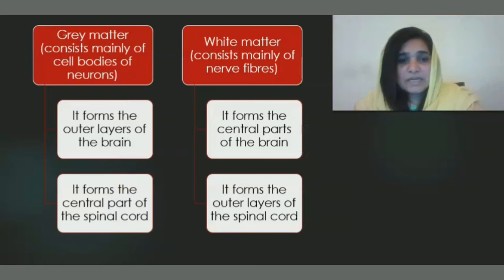Now, what is the gray matter? Gray matter consists mainly of cell bodies of the neuron. It forms the outer layer of the brain. It forms the central part of the spinal cord. While white matter consists mainly of nerve fibers. It forms the central part of the brain. It forms the outer layers of the spinal cord. So you can easily compare that both of these are reversed in the case of brain and spinal cord.